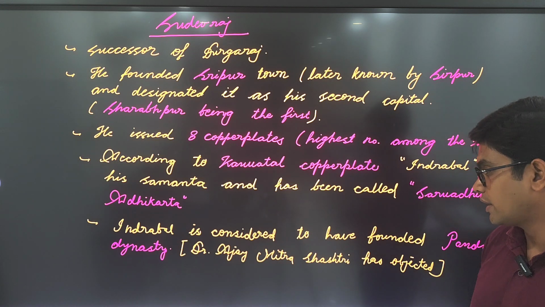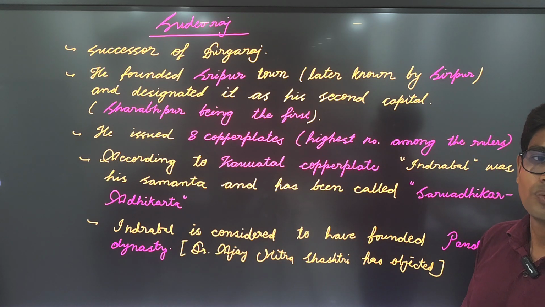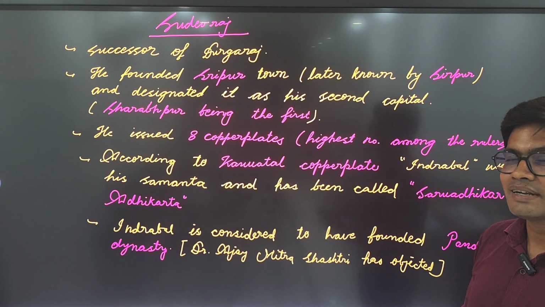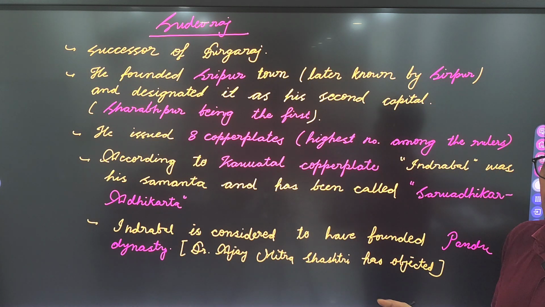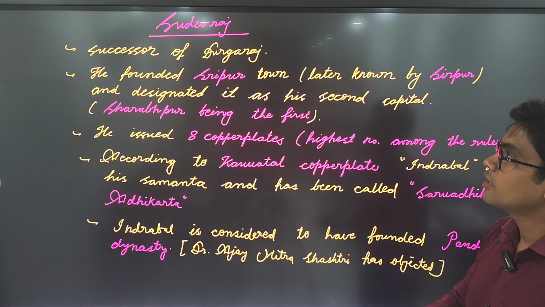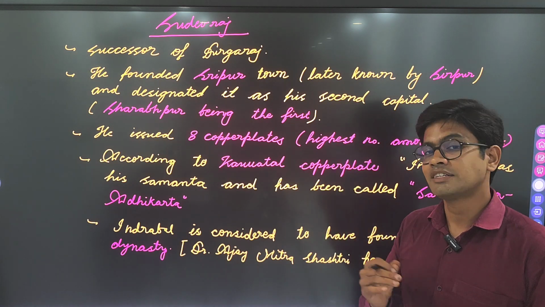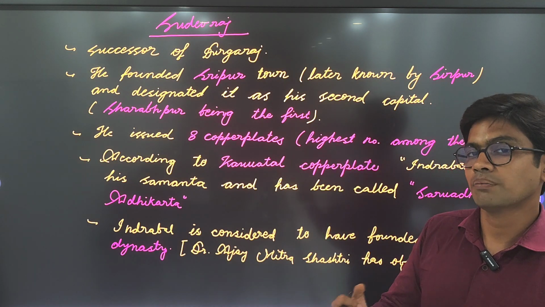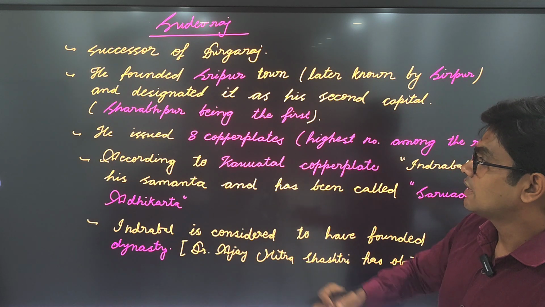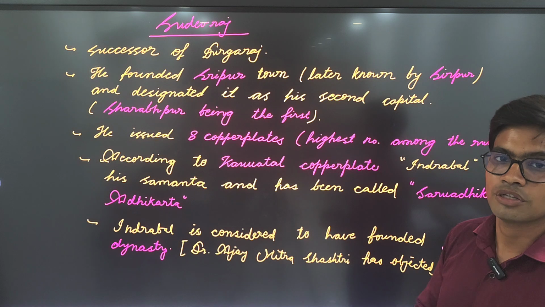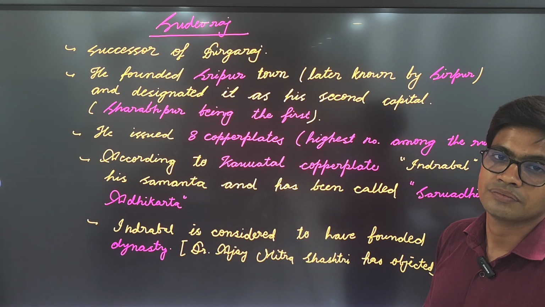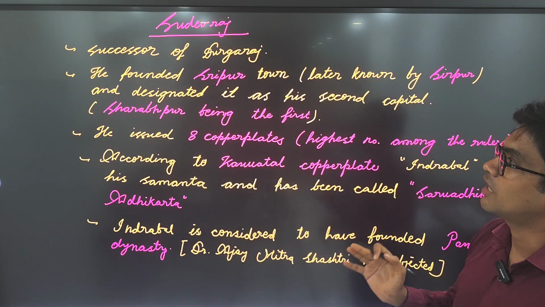Although there are scholars like Ajay Mitra Shastri who do not completely agree to this fact, he may be, he may not be. He was the ruler who is credited to have issued the most copper plates. He issued 8 copper plates, the highest number among the rulers of this dynasty. So that's all about Sudevaraj.